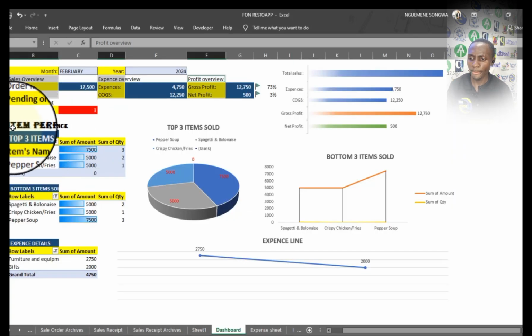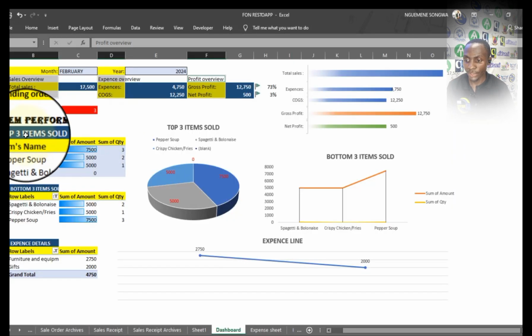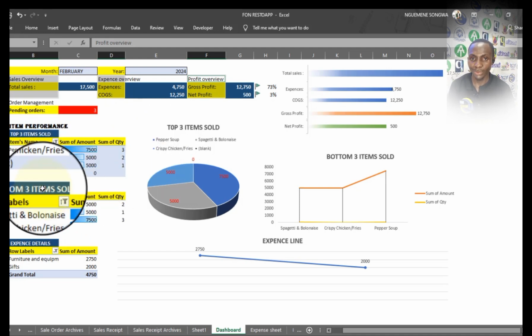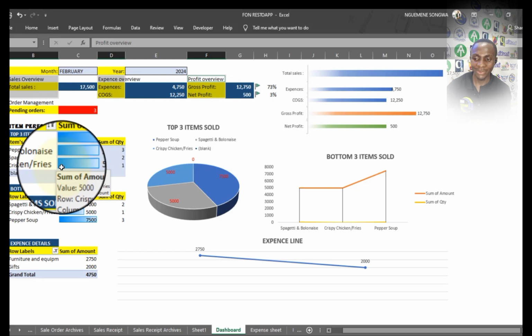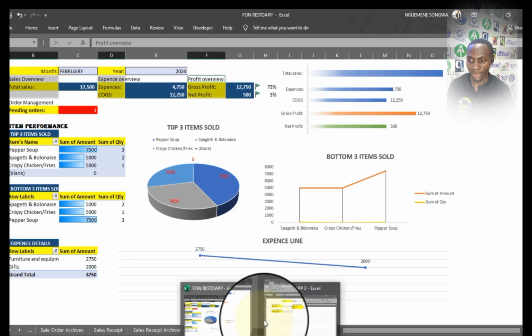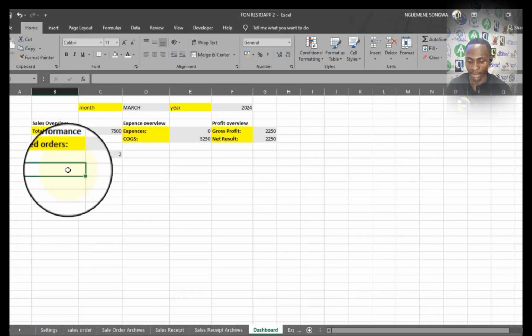We are going to make some item performance. We're going to extract the top 3 items sold and the bottom 3 items sold, like the top and the least item sold. So we can actually know which item sells the most, or this one is not actually going to be in terms of quantity, but in terms of value, like which items give us the greatest revenue, the first three items that give us more revenue and the last three items that give us less revenue. So we're just going to build something that way. I'll get back here. Actually, I'm going to bring up something like item performance.